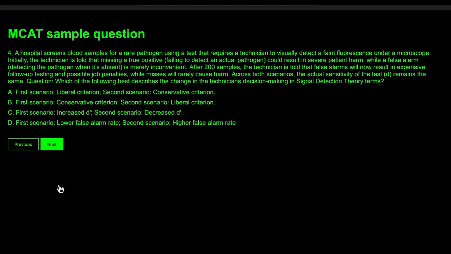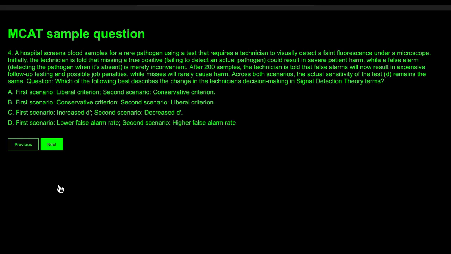A hospital screens blood samples for a rare pathogen using a test that requires a technician to visually detect a faint fluorescence under a microscope. Initially, the technician is told that missing a true positive, failing to detect an actual pathogen, could result in severe patient harm, while a false alarm, detecting the pathogen when it's absent, is merely inconvenient. After 200 samples, the technician is told that false alarms will now result in expensive follow-up testing and possible job penalties, while misses will rarely cause harm.